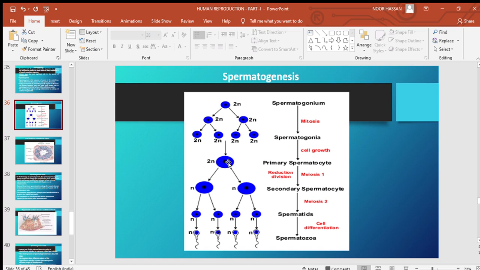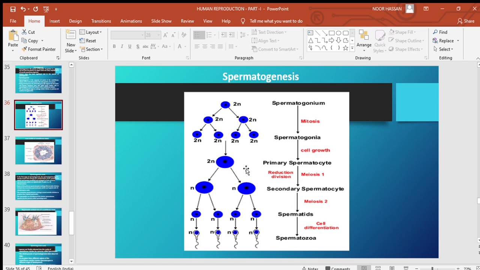Having 46 chromosomes, the primary spermatocyte undergoes the first meiotic division, or the reduction division. As a result, this primary spermatocyte produces two secondary spermatocytes. As the secondary spermatocytes are formed as a result of meiotic division, haploid cells are produced.